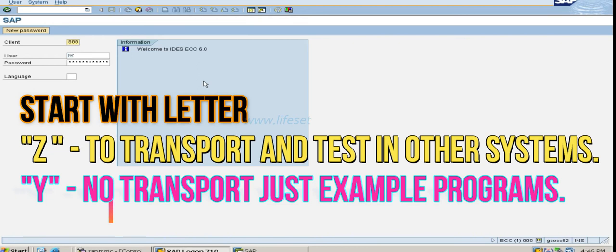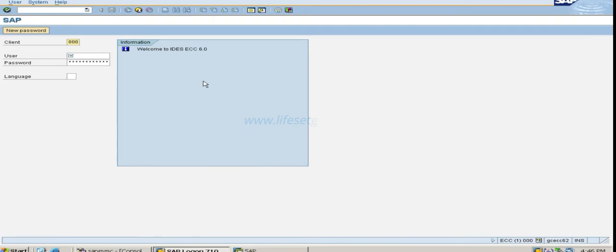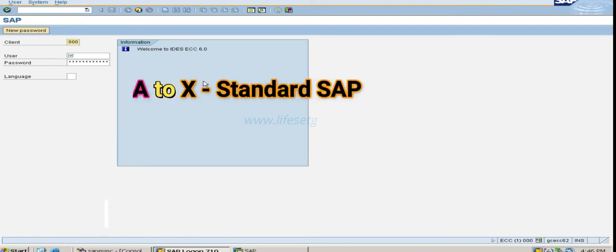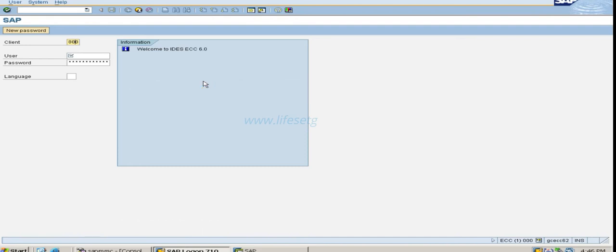In a real-time scenario, we will be using the letter Z for every new program or table, whatever we are going to create. All the other letters from A to X are reserved for SAP, so we will not be using those letters. In real time, you will create everything with Z. For practice, I am also using the letter Z only, to match the real-time scenario. Otherwise, we can also create with Y.